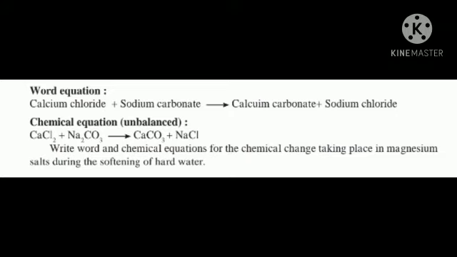When calcium chloride reacts with sodium carbonate, it gives calcium carbonate and sodium chloride. Its chemical equation is CaCl2 plus Na2CO3 and the product is CaCO3 plus NaCl.